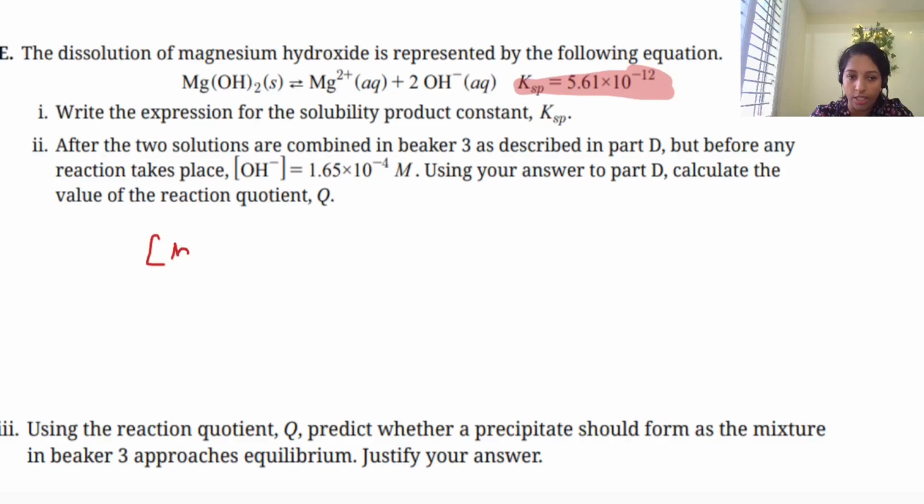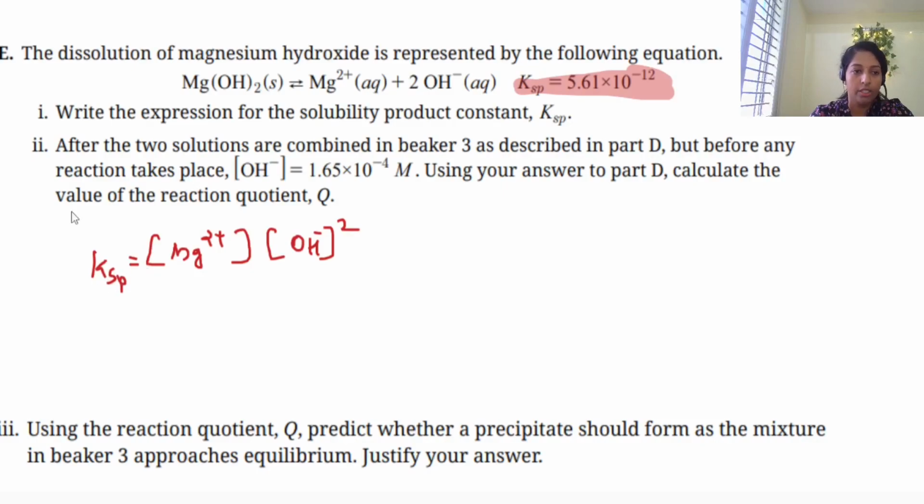So here the products are Mg2+ concentration raised to its stoichiometric coefficient, and the other is OH- raised to its stoichiometric coefficient, divided by the reactant concentration raised to its power. But you don't consider the reactant because it is solid. We only consider gas or aqueous states while calculating the Ksp. So that's the Ksp expression.